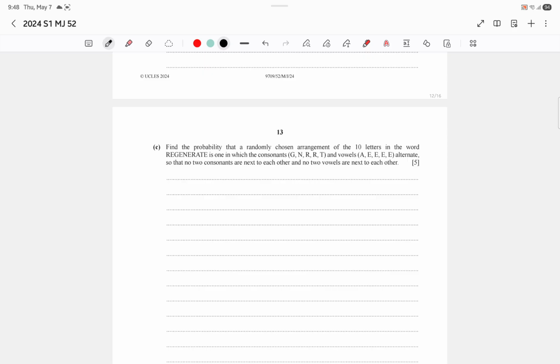Okay, that means it says alternate. I mean, these consonants and these vowels won't be together. They're gonna be alternating side by side.